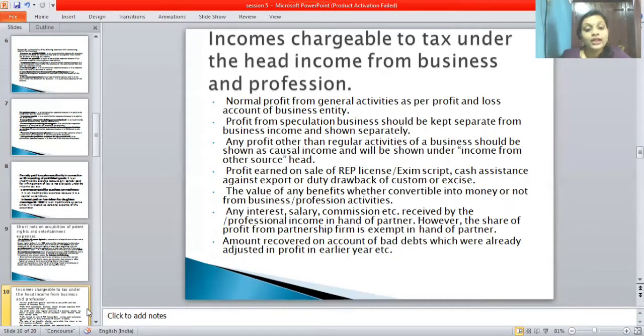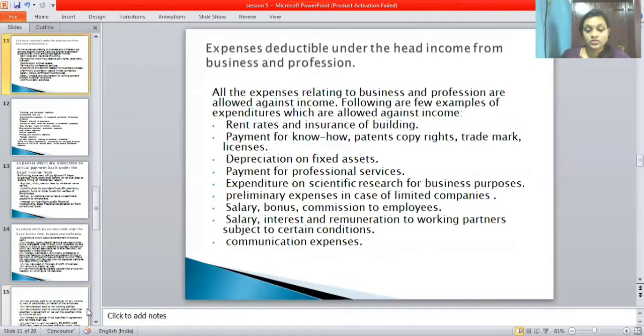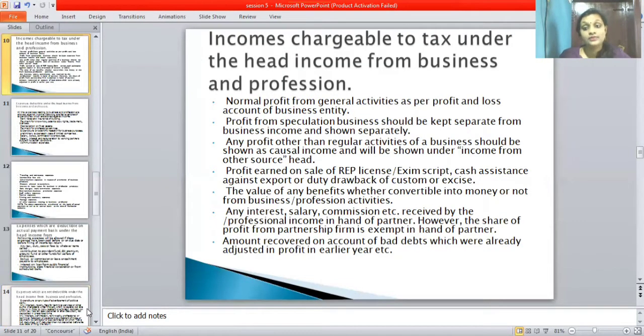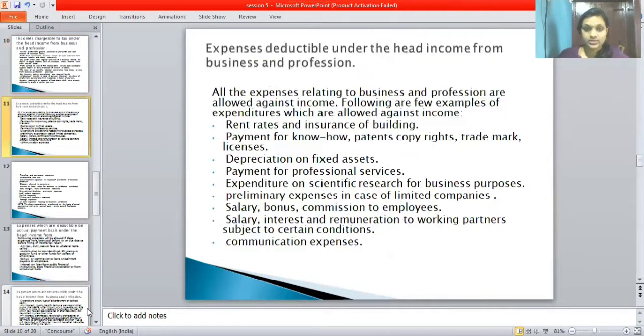Next point is the amount recovered on account of bad debts which were already adjusted in the profit in an earlier year. So all this comes under the income chargeable under the head of business and profession.